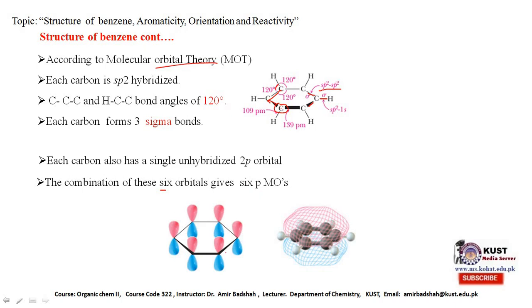These are the 6 p orbitals, and these p orbitals overlap with each other as such, and due to the overlapping